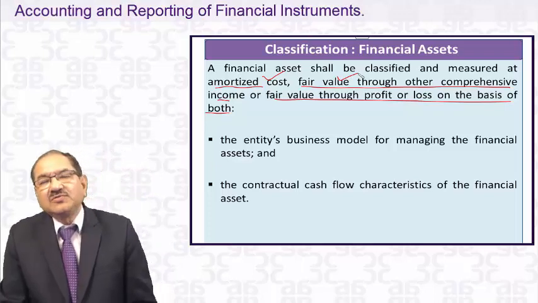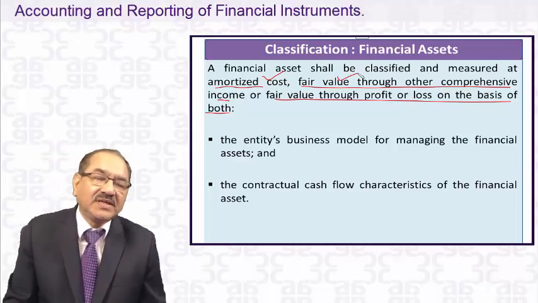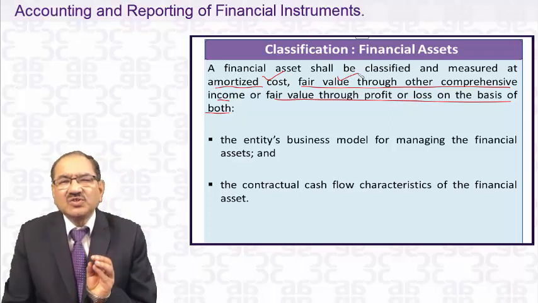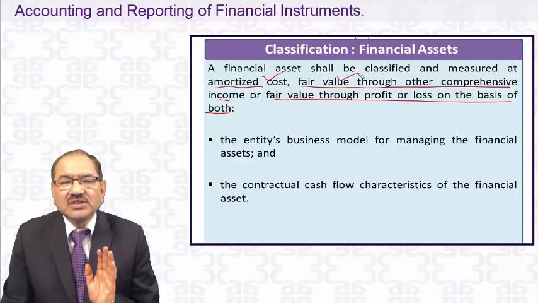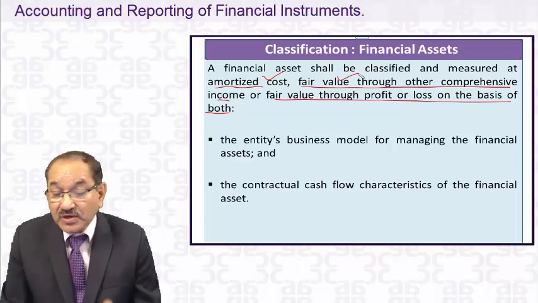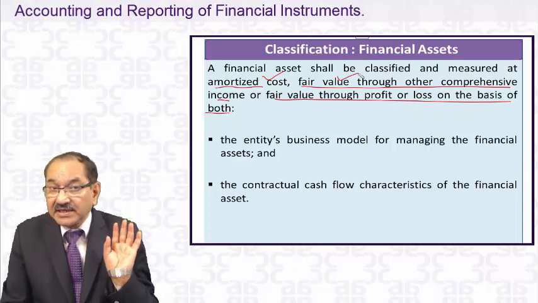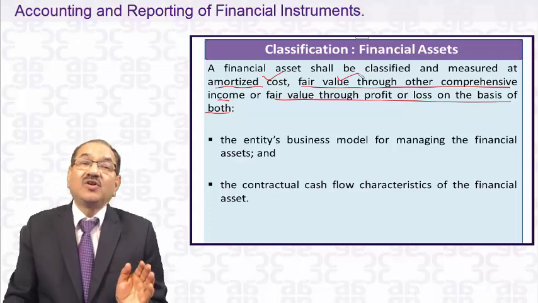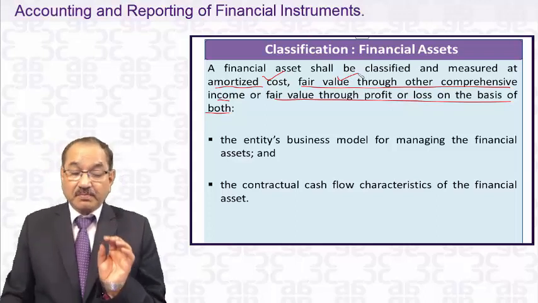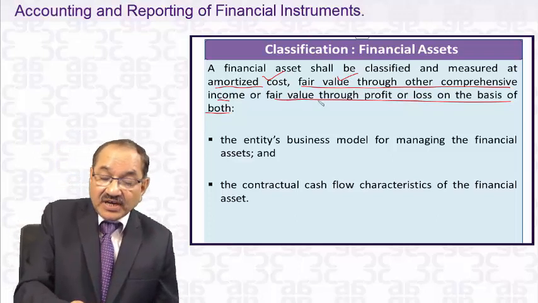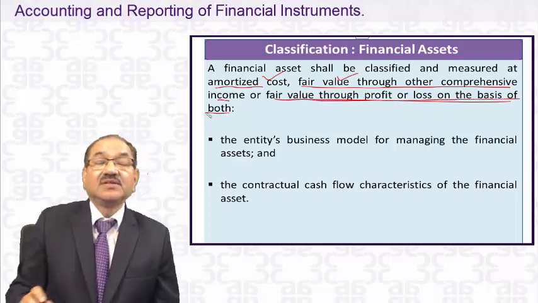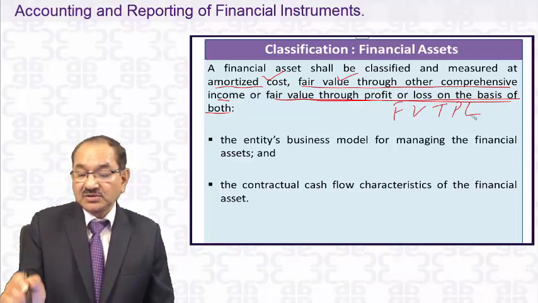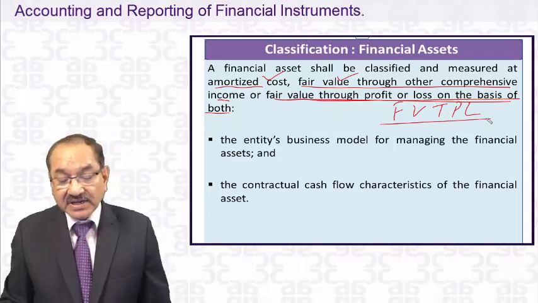And dear students, because we have no concept of other comprehensive income at present with the existing accounting standards, I advise you to leave this for the time being, because you will get confused now. We have no Ind AS 1 which defines other comprehensive income, so I will not explain it much. But there is another classification, fair value through profit and loss. This will be one classification.